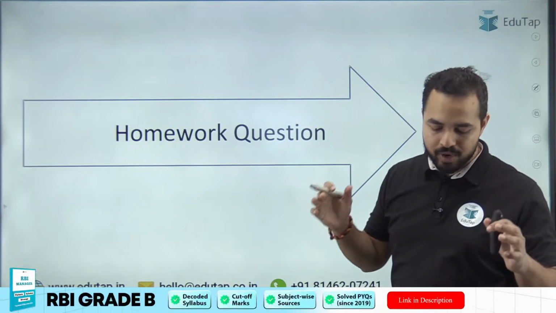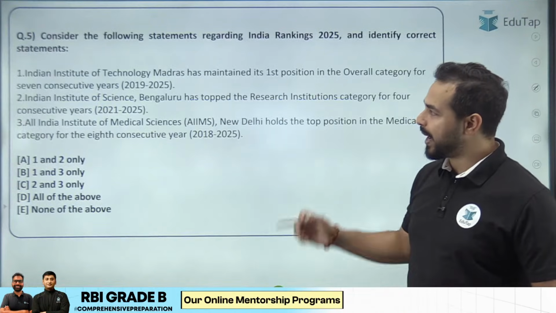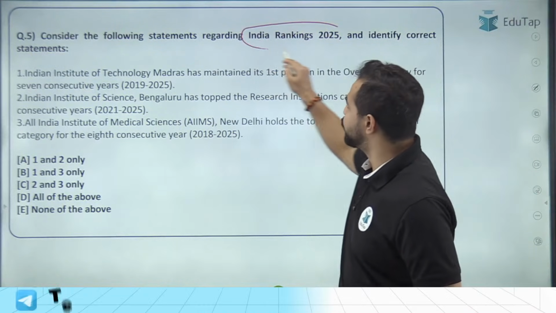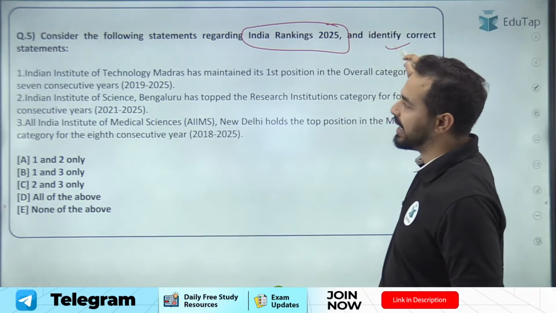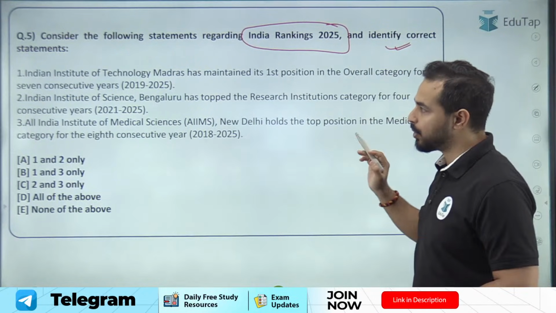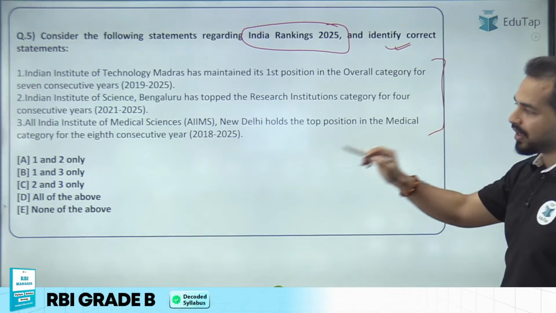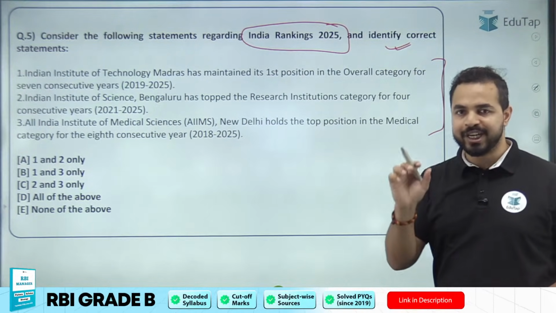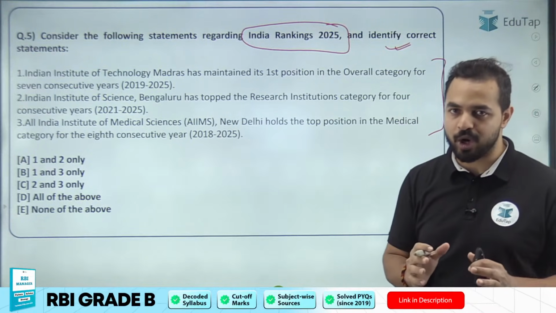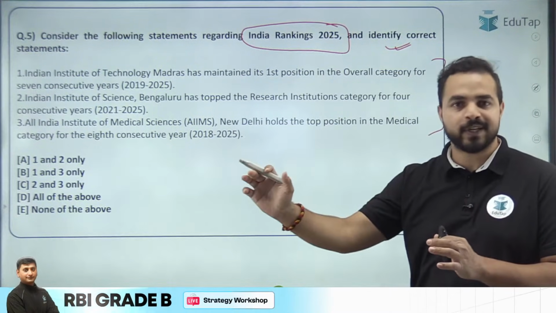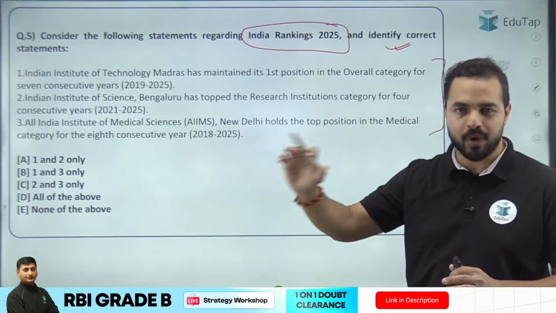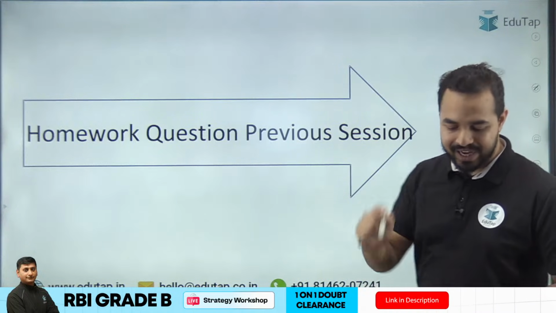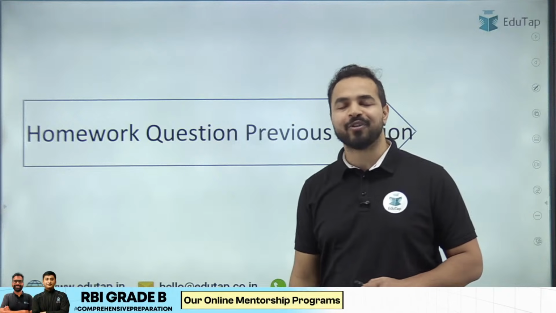Now I am having a homework question for all of you. My dear future officers, we are having a homework question. On the India Rankings 2025, you need to identify the correct statements here. Okay? तो आपको 3 statements दी गई हैं. आपको identify करना है कि कौन सा option यहाँ पर correct है. So we need to identify correct statements. What I want from all of you, just go back to this particular session, revise all the important rankings, come back and then give me the answer in the comment section. And then you will be the next star performer of our today's session.